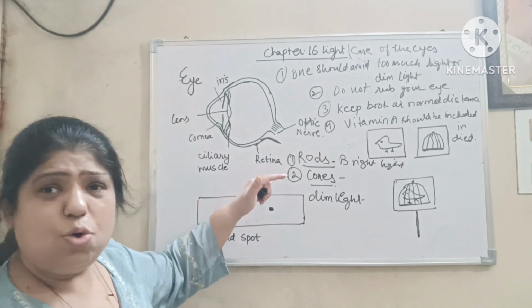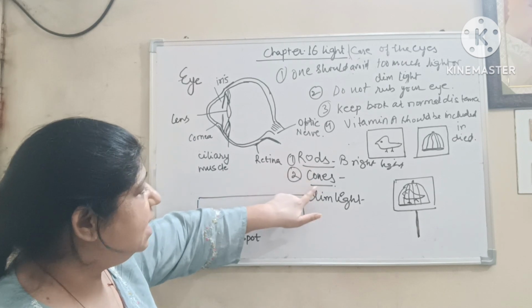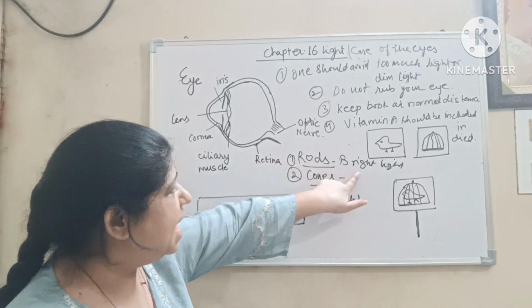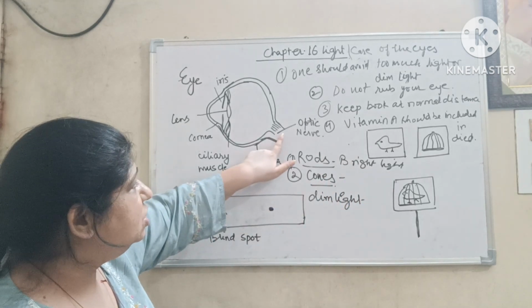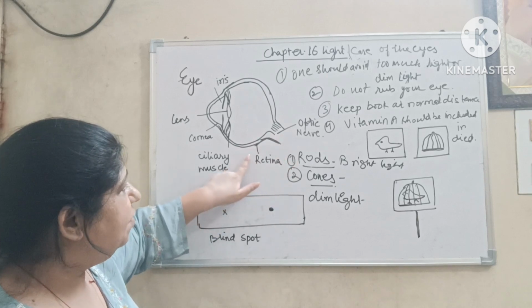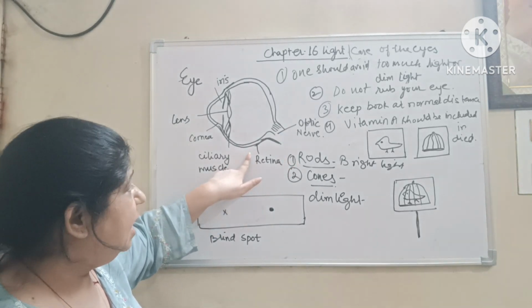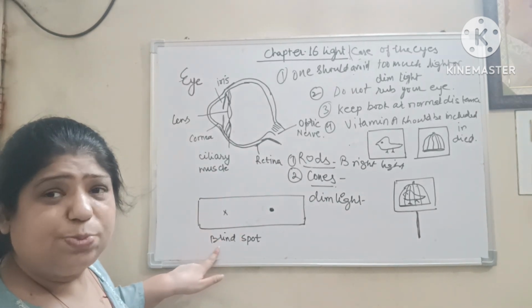There are 2 cells present in eye. One is rods and other is cones. Rods is responsible for bright light. Cones is responsible for dim light. The junction of optic nerve and retina is here. No image is formed there. This is known as blind spot.